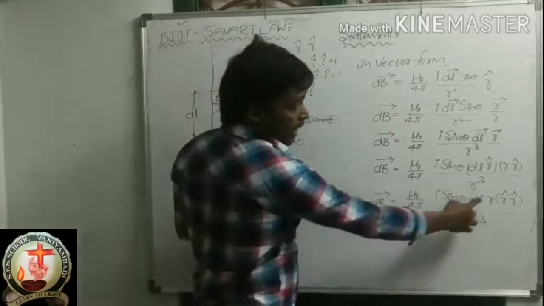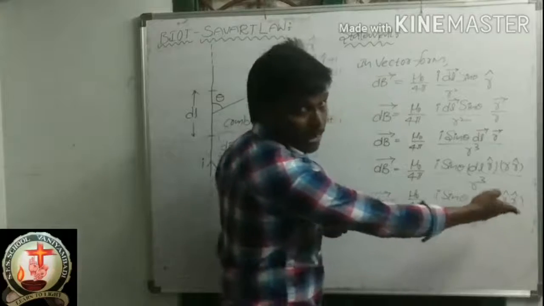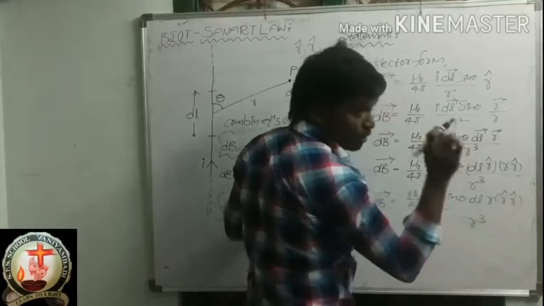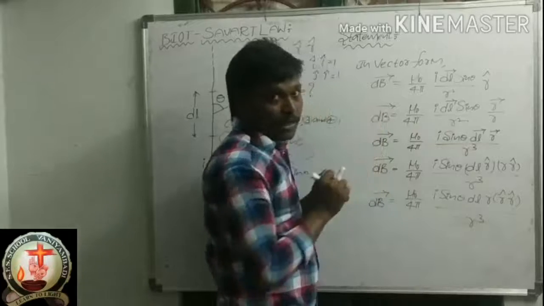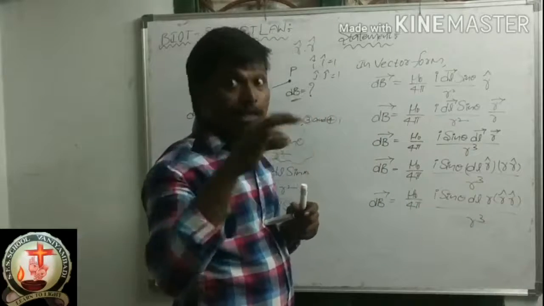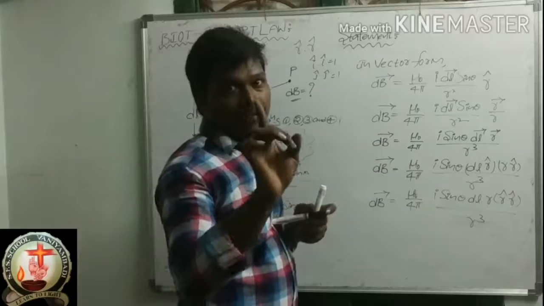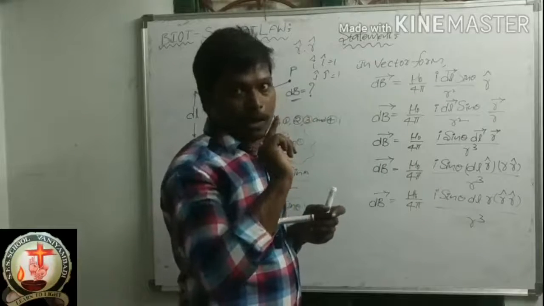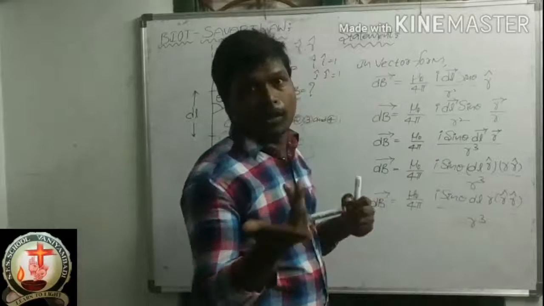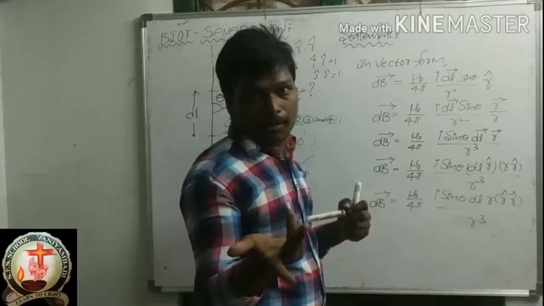Okay. So here r cap, in between nothing is there, so this is the dot. Into means dot only. In vectors, into means dot. The into symbol, this means cross. Okay, remember. In vectors, AB means what? A dot B. That means A into B, like that.